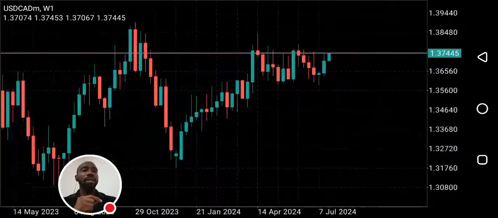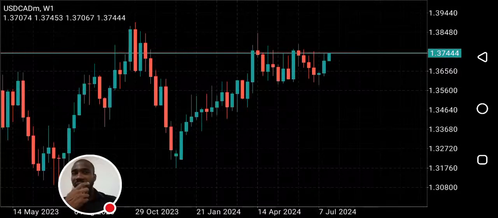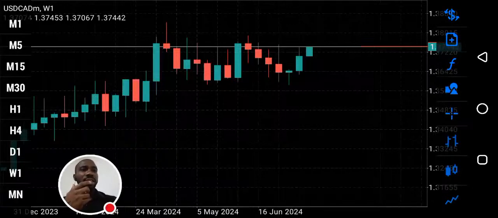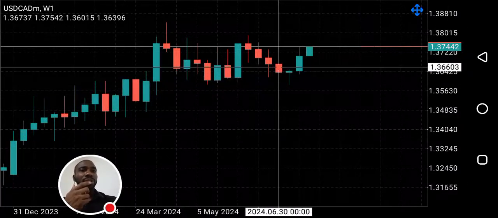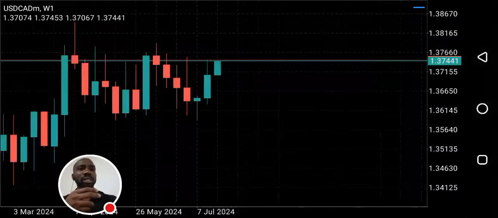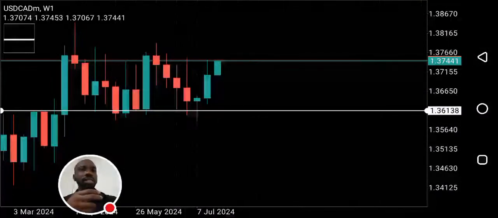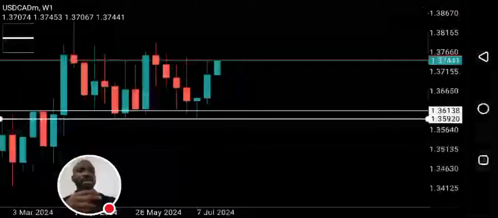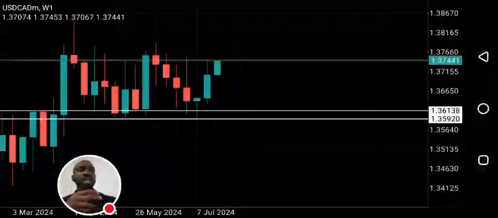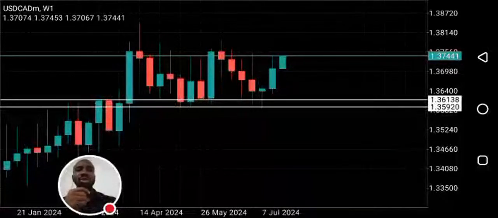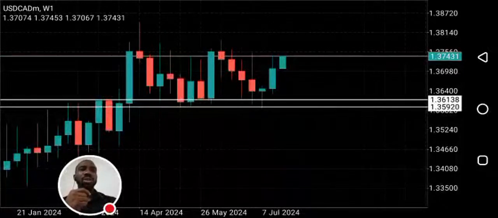Okay, so I believe USD CAD has been bullish for the past 2 weeks, right? After the formation of this hammer, you can see USD CAD has been bullish. You can see this hammer that formed at a support level, and since it formed at a support zone, it's been bullish for the past 2 weeks, and this week is going to be bullish also.